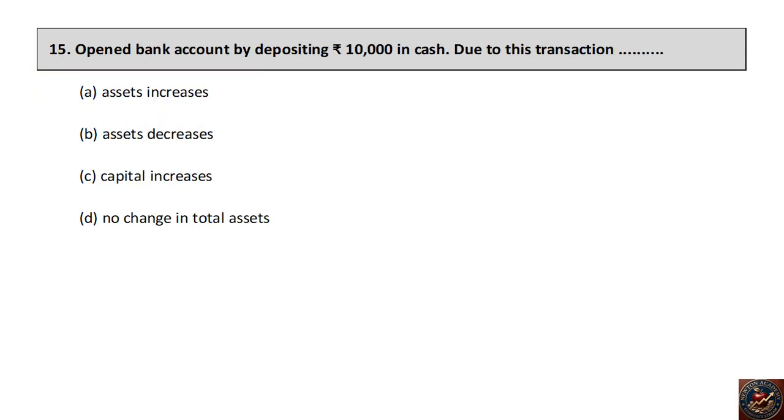Open bank account by depositing 10,000 rupees in cash. Due to this transaction dash happens. Assets increases, assets decreases, capital increases, no change in total assets. The right answer is no change in total assets.